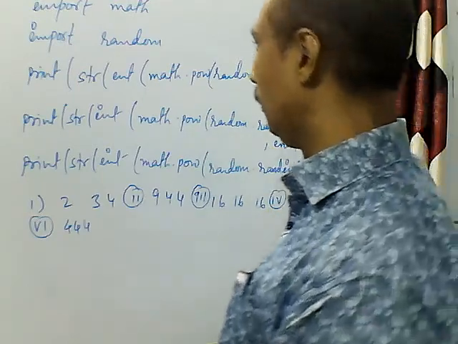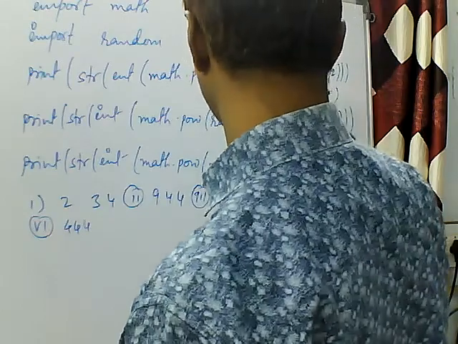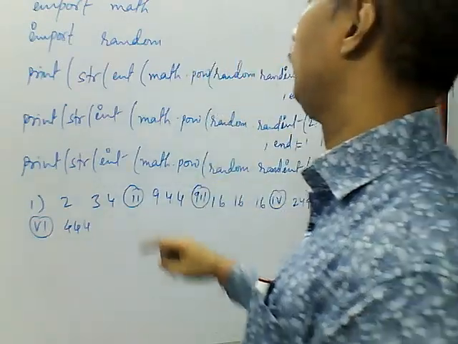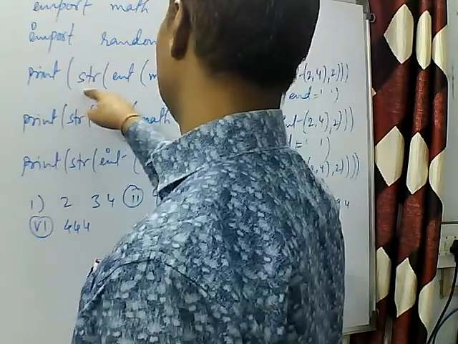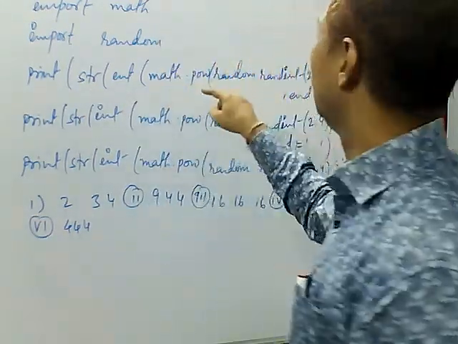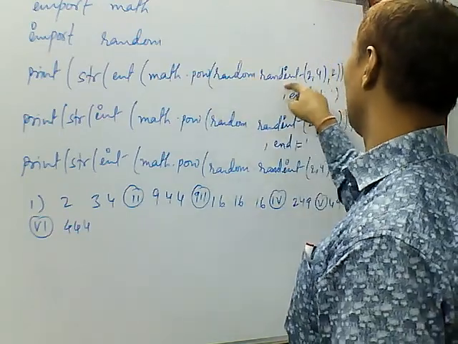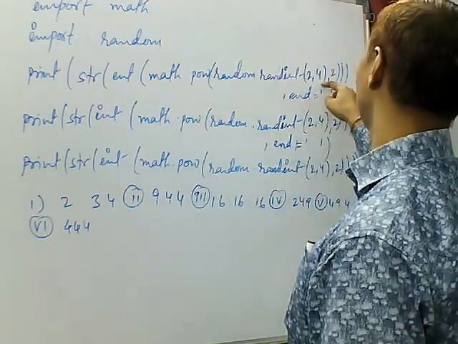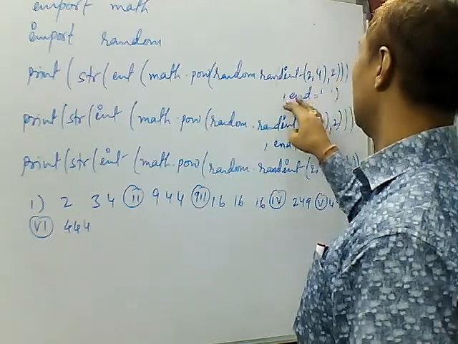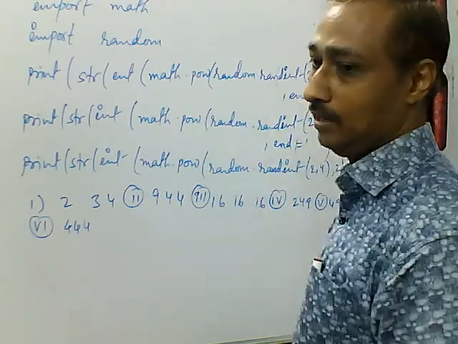Now we will try to find the output of the statement. Here we have written print(str(int(math.pow(random.randint(2, 4), 2)))) and so on.